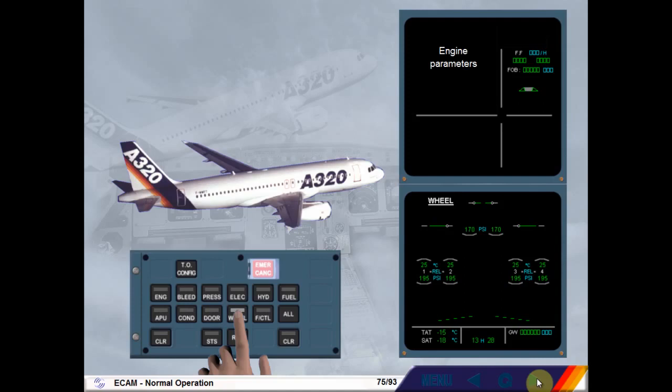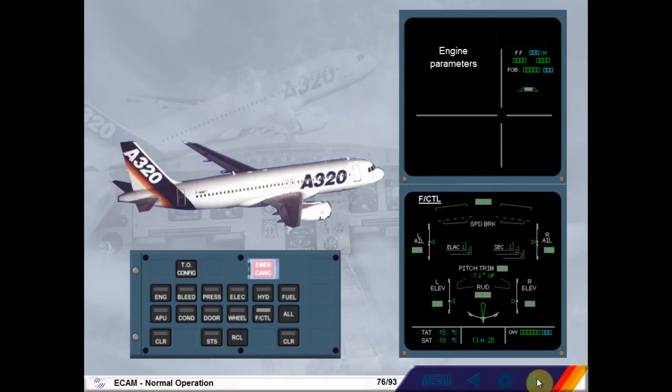The ECAM flight control page. After reviewing the flight control page, the cruise page can be recalled.